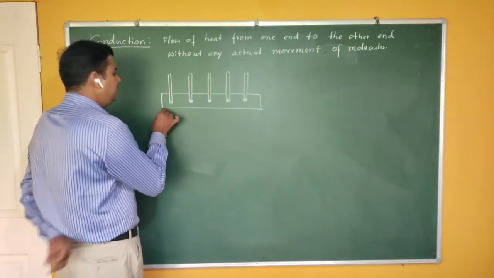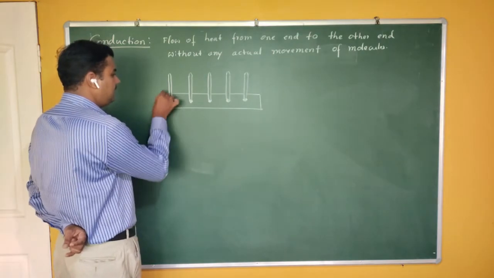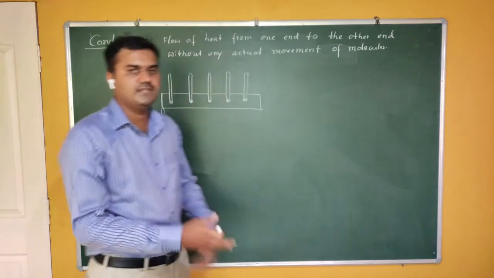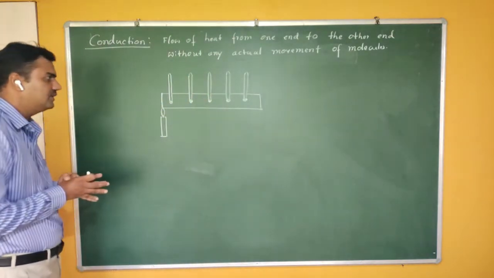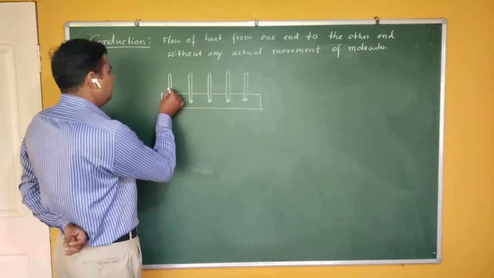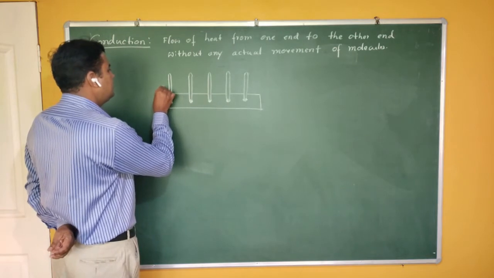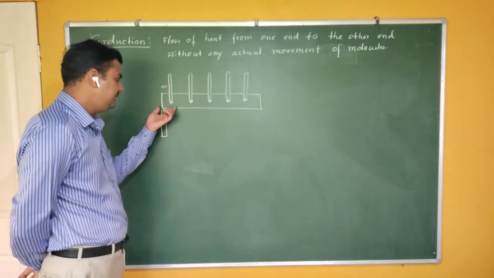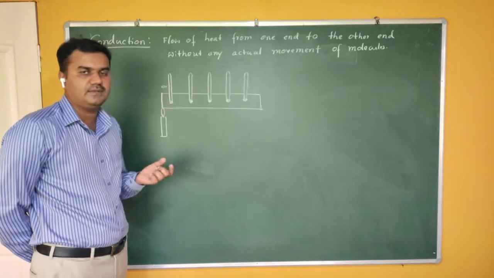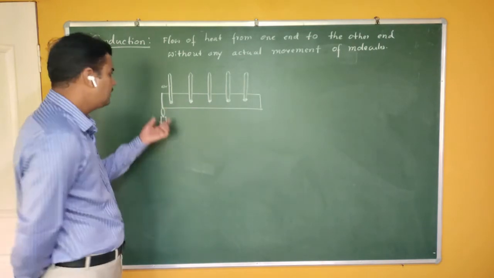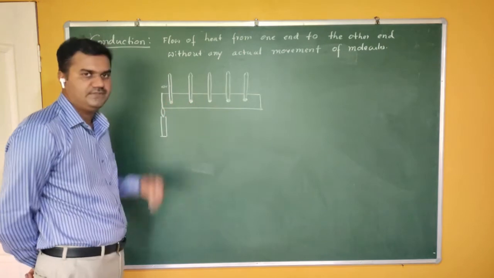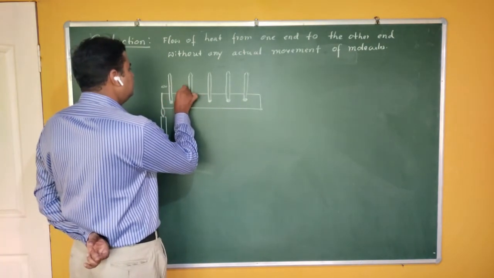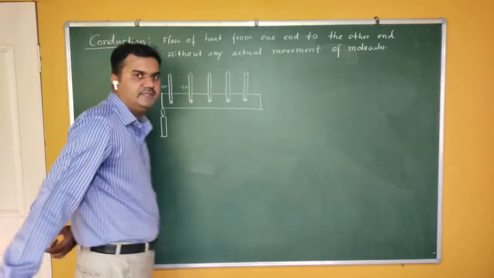You can see that when you heat this, first this particular end of the metallic rod gets heated, because it is in close contact with the fire. Let me assume it has become 60 degrees centigrade. As this part gets heated, since these molecules are in close contact with each other, heat flows from this end to this end. So what should be the temperature of this end? It is somewhere around 50 degrees centigrade.